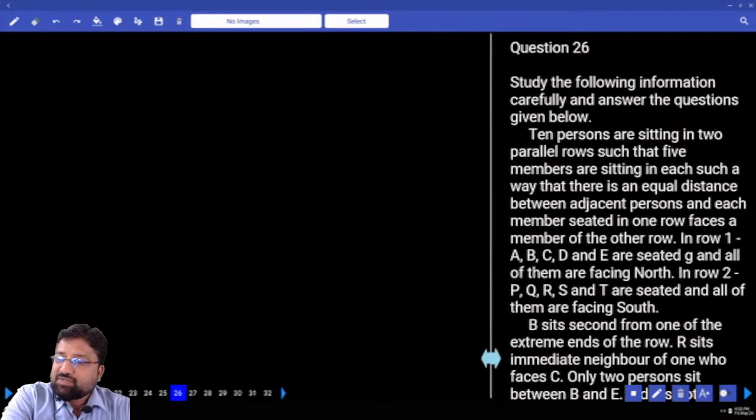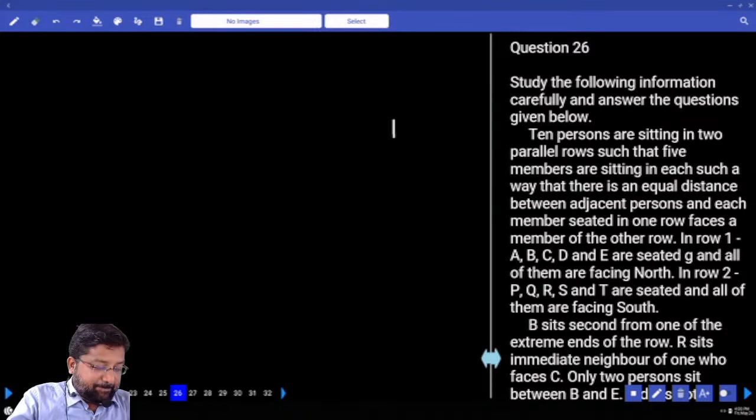10 persons are sitting in 2 parallel rows such that 5 members are sitting in each row, in such a way that there is equal distance between adjacent persons and each member seated in a row faces another member of the other row. In row 1, A, B, C, D, E are seated and all of them are facing north. In row 2, P, Q, R, S, T are seated, all of them are facing south.